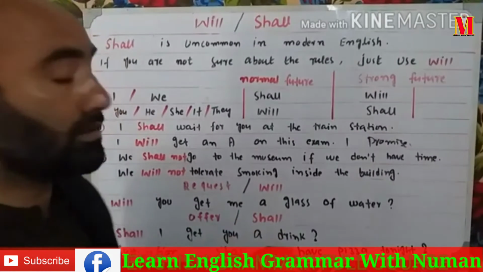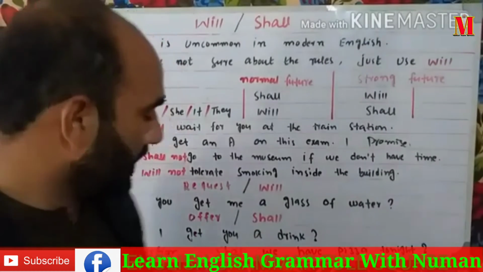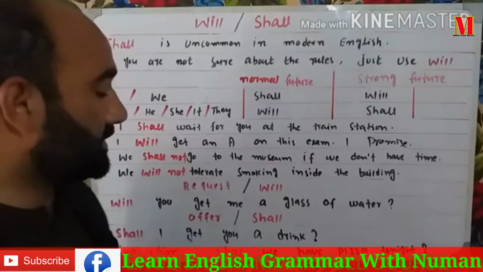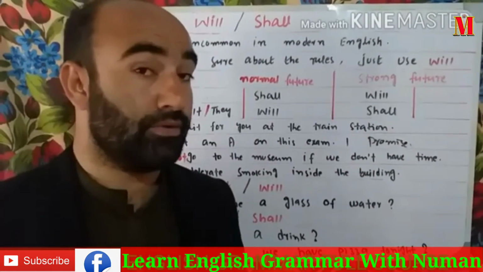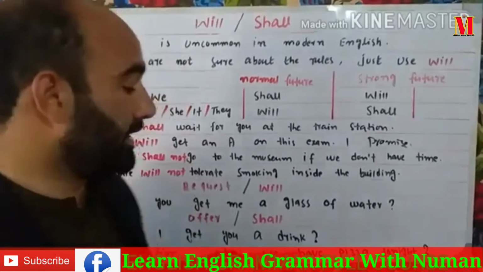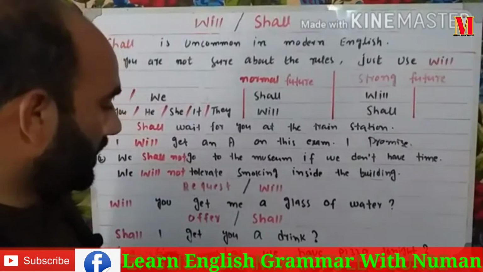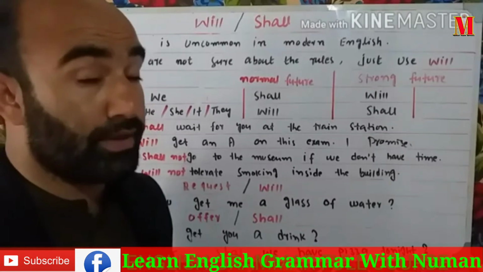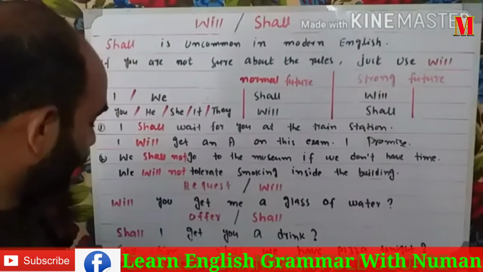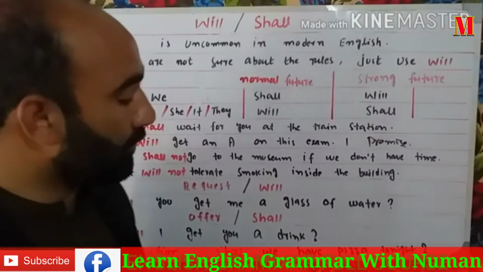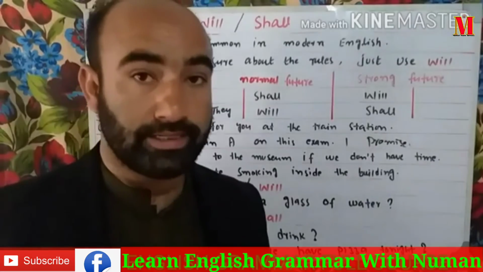For the offer, we use shall. And the last example, for a suggestion, we also use shall instead of will. Keep in your mind, for an offer or a suggestion, we cannot use will. So these are the examples. Suggestion: shall we have pizza tonight?